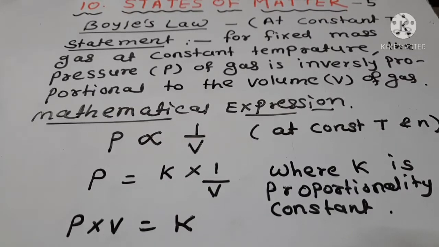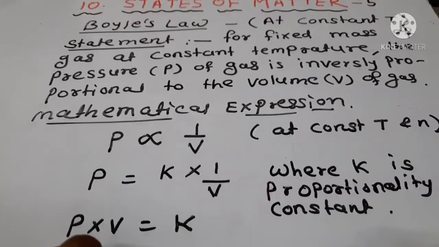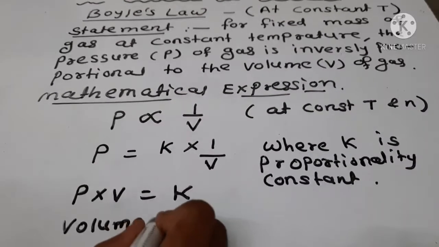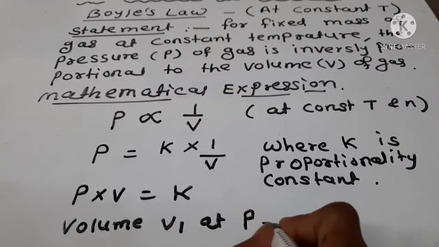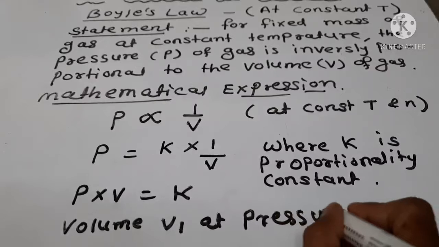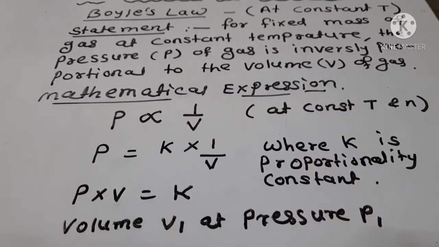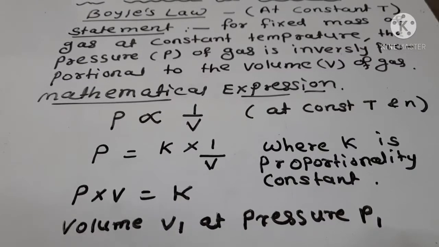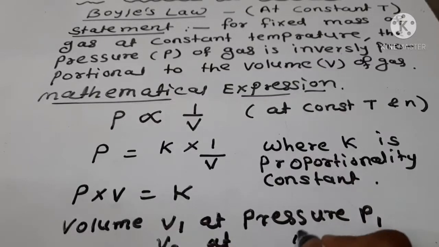Thus, when a fixed amount of gas at constant temperature occupying volume V1 at pressure P1 undergoes expansion or compression, the volume of the gas changes to V2 at pressure P2.